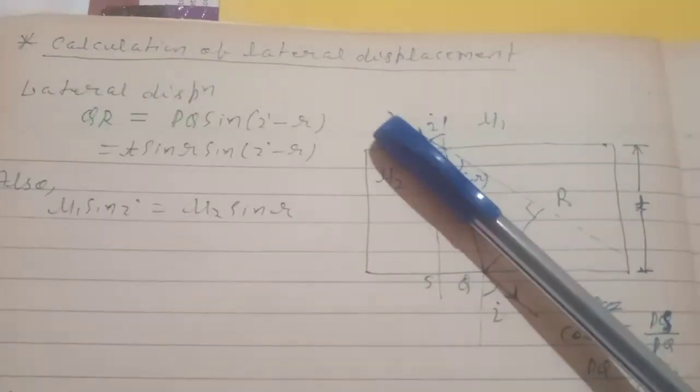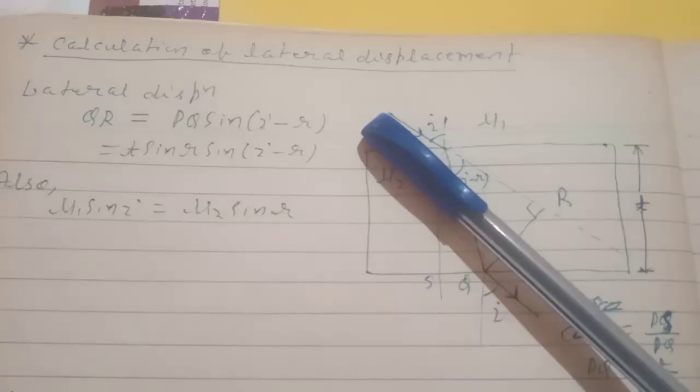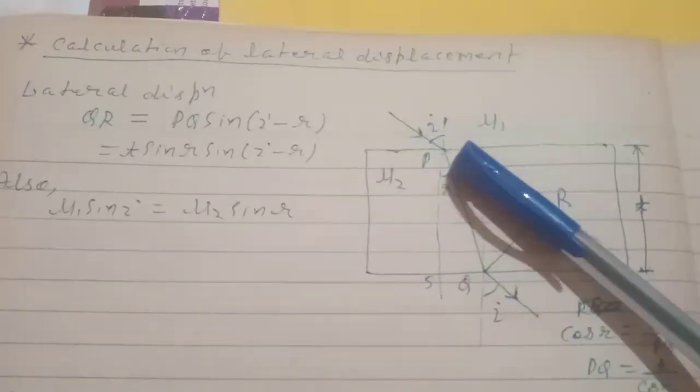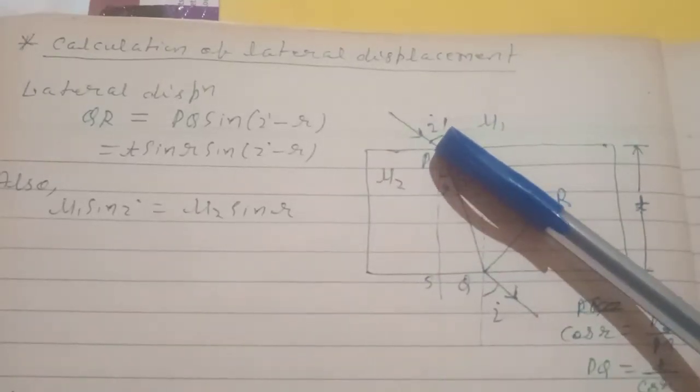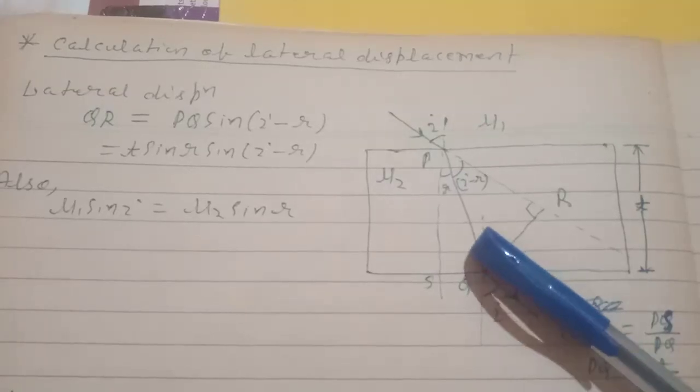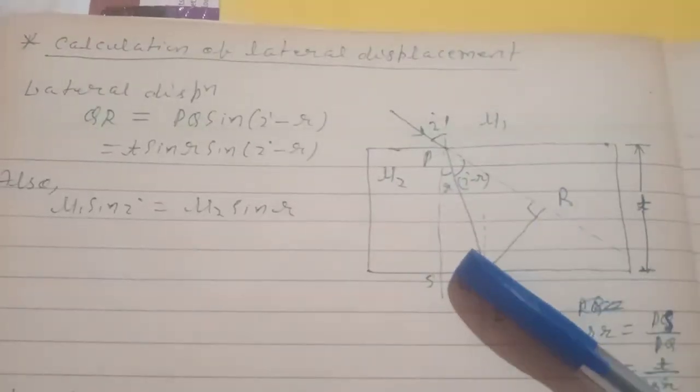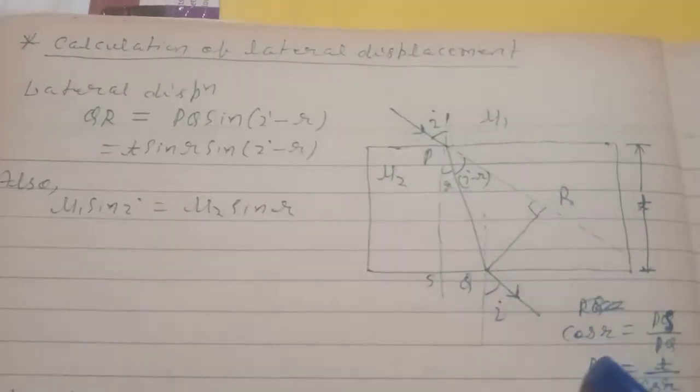Now the path of light is like this. In the first medium it travels like this, and then entering the second medium it travels like this, and then comes out into the same medium and travels like this.